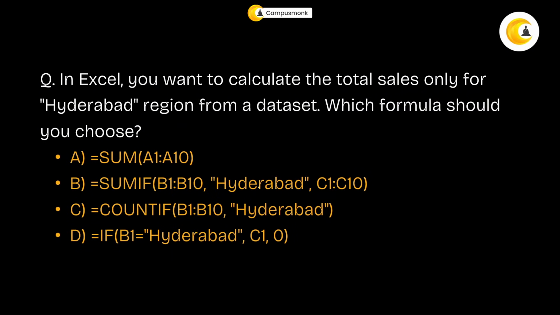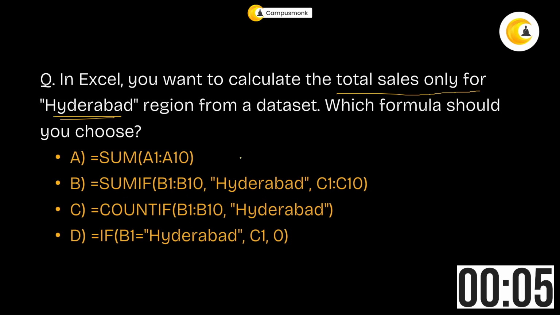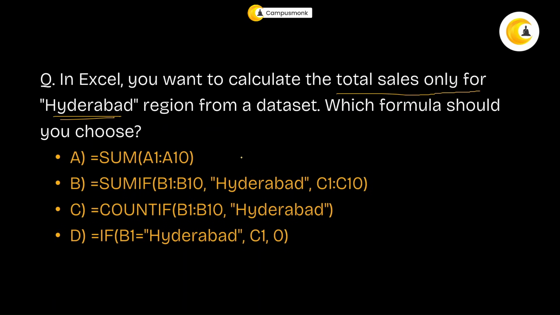Moving to the next one. In Excel you want to calculate the total sales only for Hyderabad, from a given data set. Which formula will you choose? Okay, definitely, it's not just sum. Why? Because there's a condition, Hyderabad. So you need to use the condition Hyderabad. Now, Hyderabad is there in these 3, so we'll eliminate option A. Now, this one is just a condition. It is not returning anything. It's not returning the total, right? For that, we need total. So we'll eliminate D as well.